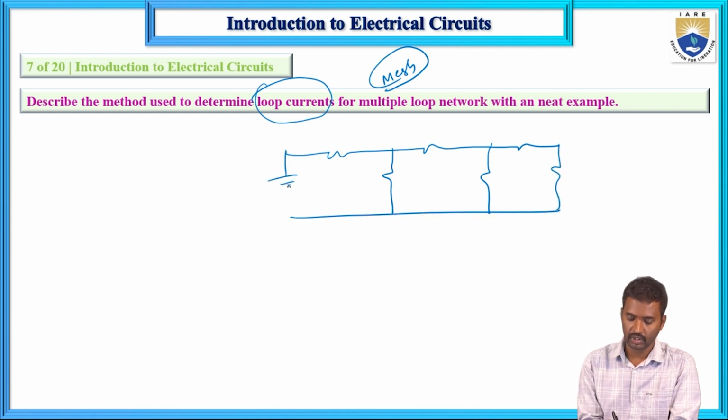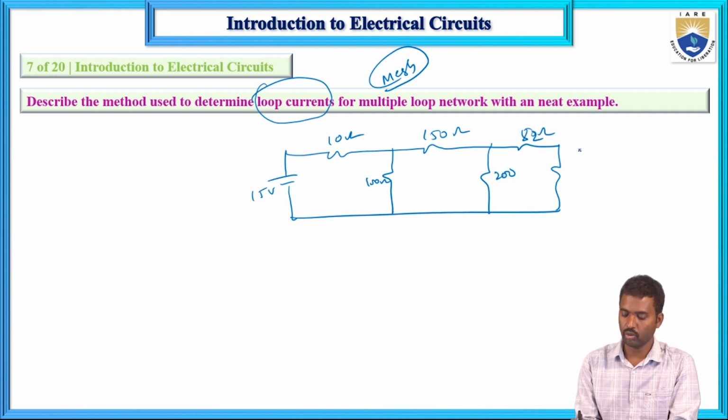These are the currents. So 15 volts, 10 ohms, 100 ohms, 150 ohms, 200 ohms, 50 ohms, 82 ohms, 150, 220 ohms, and 47 ohms.